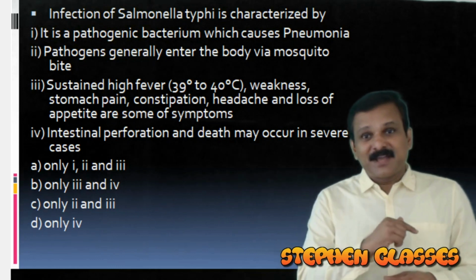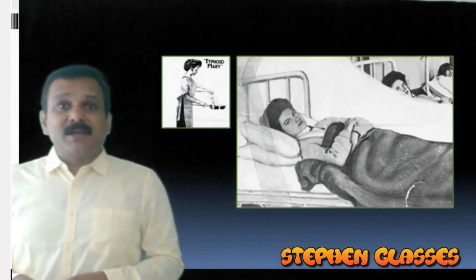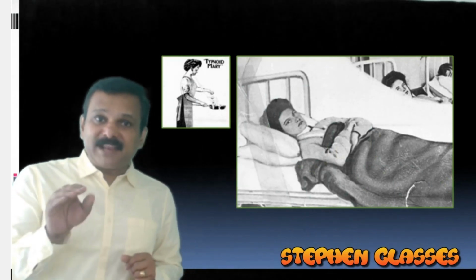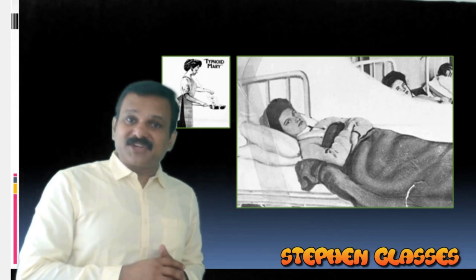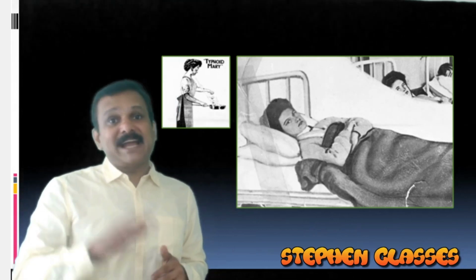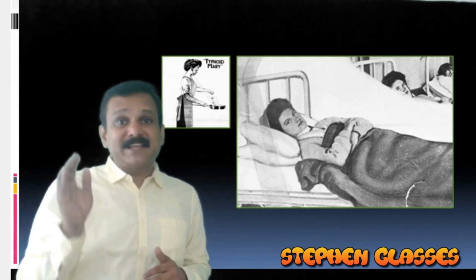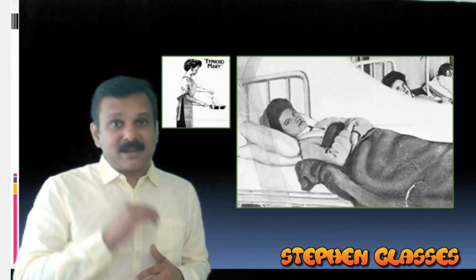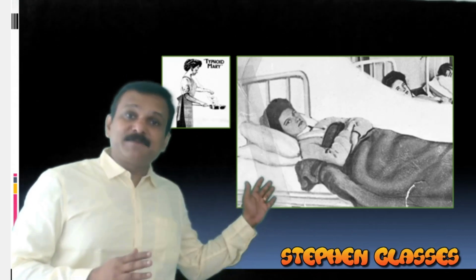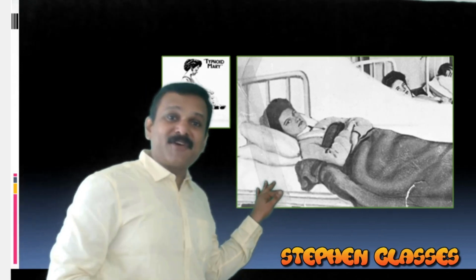You got it? Now we have a slide for you, a picture of Typhoid Mary. You know who is Typhoid Mary? Typhoid Mary, she is a cook by profession. She is actually a carrier of this disease, typhoid. That is why she is named Typhoid Mary. That is the nickname of Mary Mallon. So she was actually transmitting this disease to all those persons to whom she was serving food. So that is the story of Typhoid Mary.